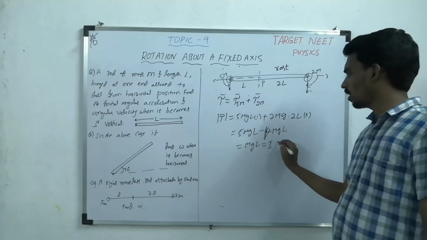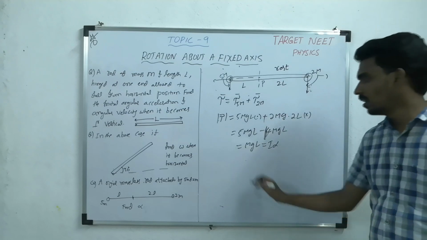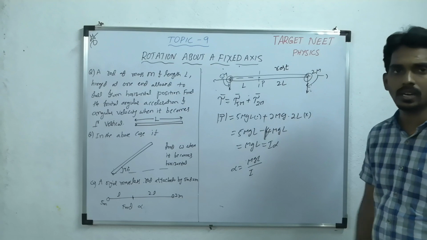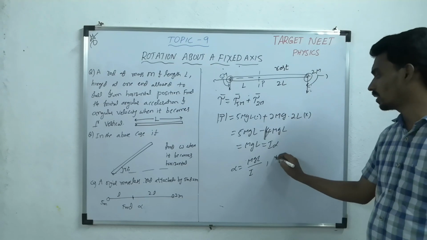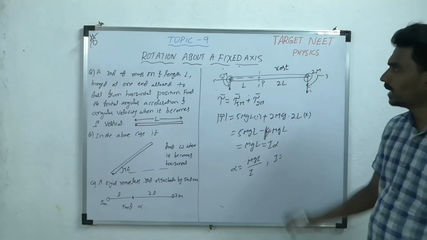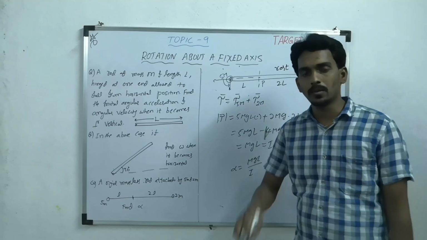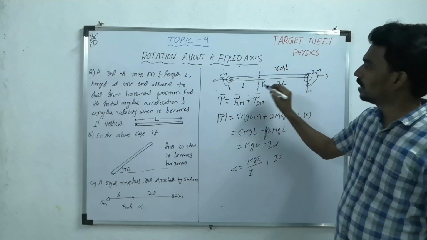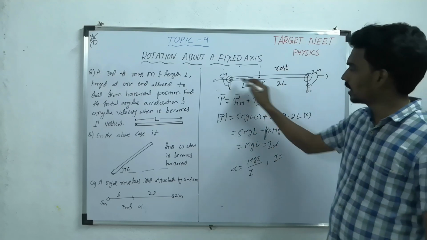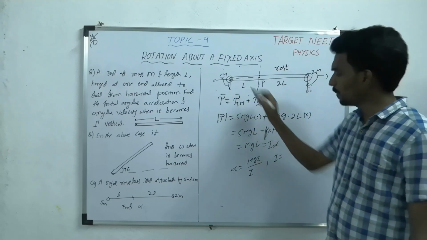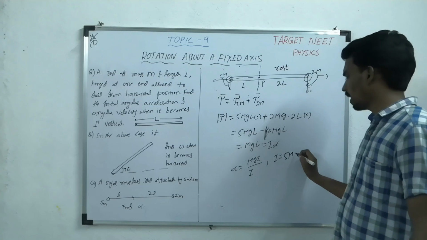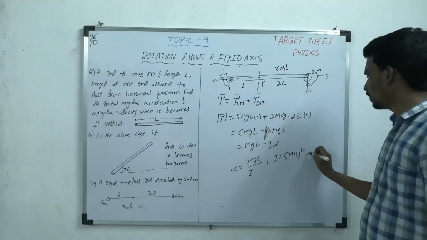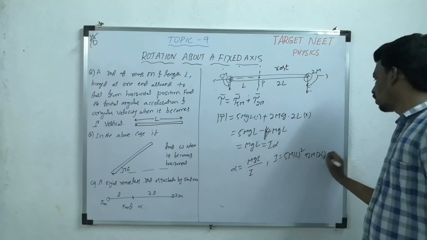What is the resultant torque equal to? I alpha. What is alpha equal to then? mgL by I. Now the question is, what is I? Moment of inertia of the system about the axis of rotation. About the axis, there are two masses. What is the moment of inertia of this one? 5m L square, because m r square. Similarly, plus 2m times 2L whole square.